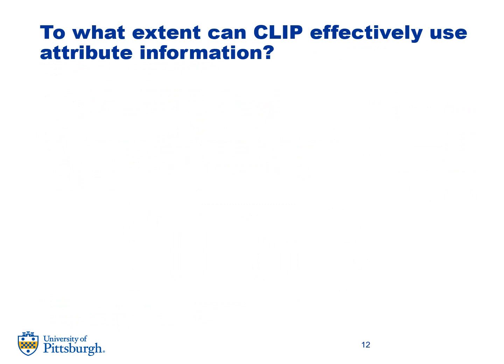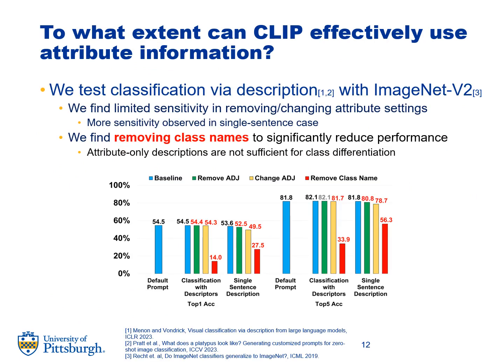In our final gauging experiment, we look at CLIP and run the perturbation scenarios with classification via description. We explore multiple description and single sentence cases comparing to default CLIP prompting. Here, we find limited sensitivity in the multiple description case, but some more sensitivity in the single sentence case. A significant finding is that when class names are removed, performance substantially drops, as shown in red. Attribute-only descriptions are thus not sufficient for class differentiation.